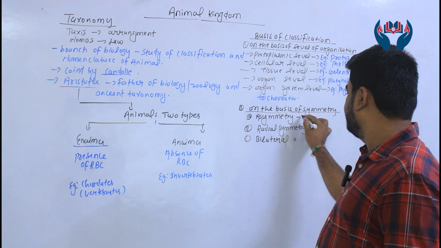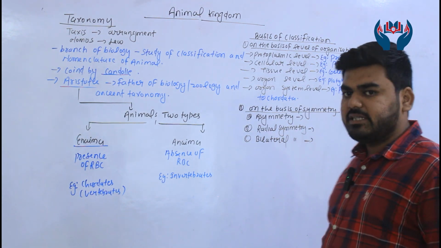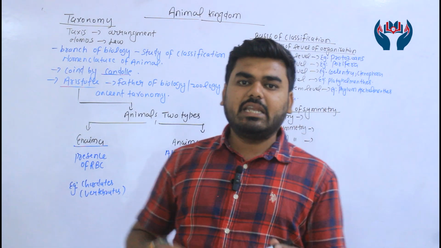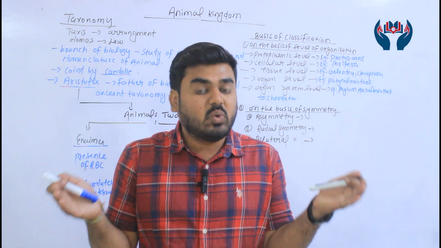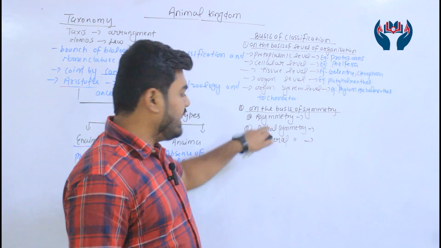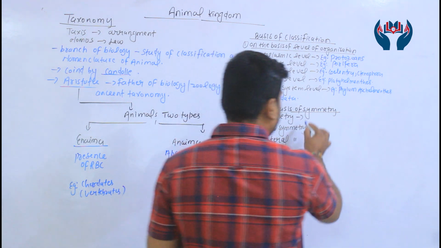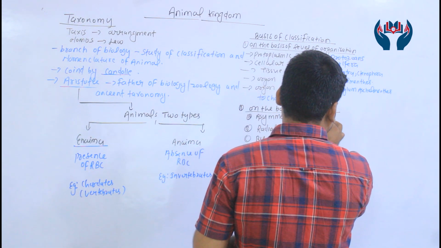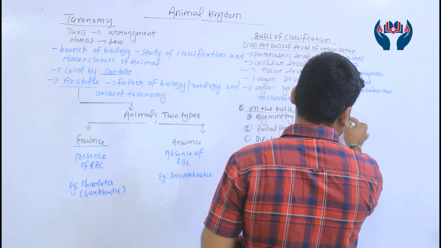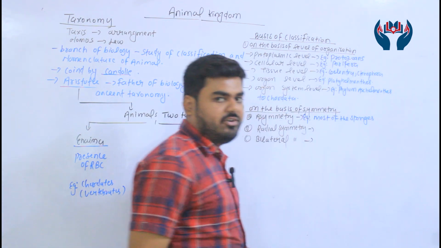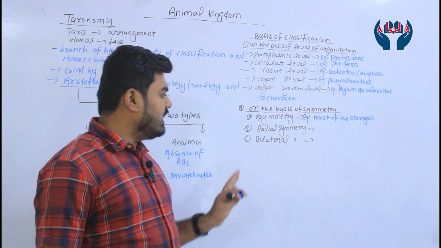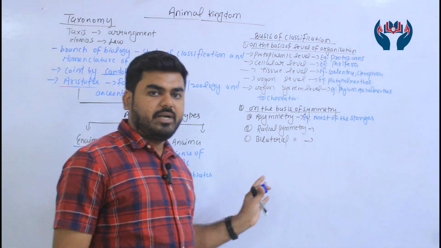Asymmetry means when any plane passes through the central axis, the body does not divide into two equal halves. Most of the sponges are considered under asymmetry. Is that clear? Second is radial symmetry, third is bilateral symmetry.